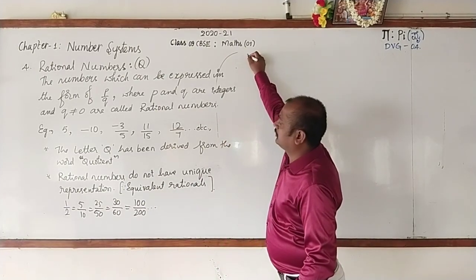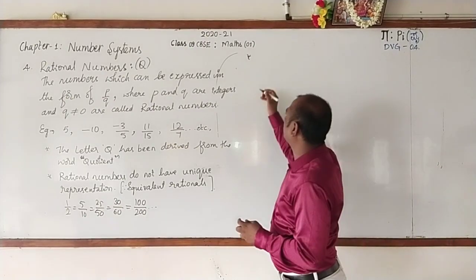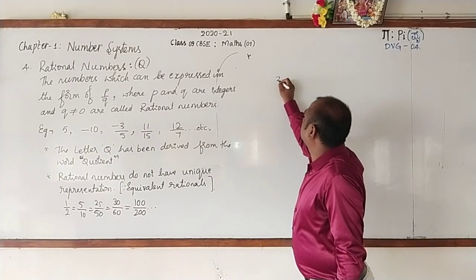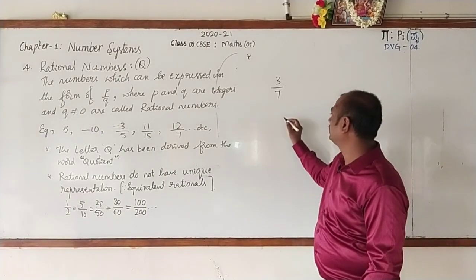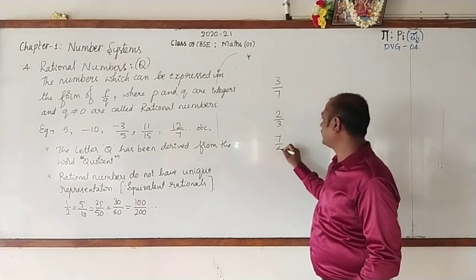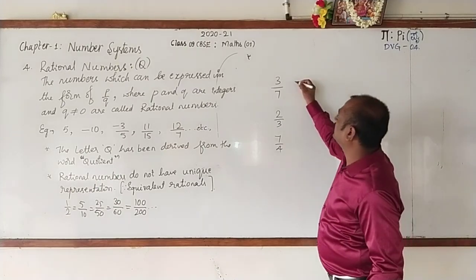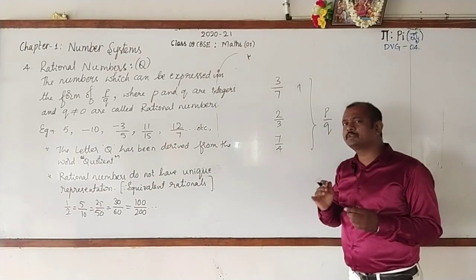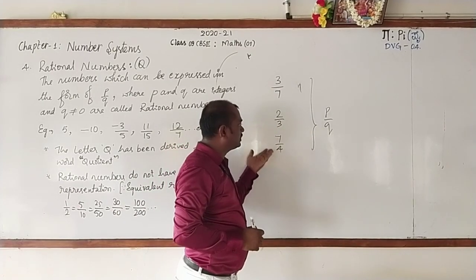Now, let me give you one more point. That is also very nice. Here, I'll take the rational number which is in the form of P by Q, 3 by 7. I'll take another rational number, it is 2 by 3. One more, 7 by 4. See, all these are rational numbers. They are all in the form of P by Q. Then observe P by Q in these examples. 3 and 7, 2 and 3, 7 and 4.